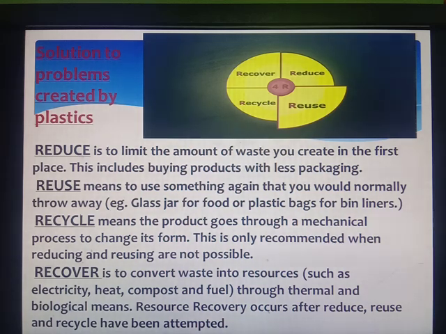Resource recovery occurs after reduce, reuse and recycle have been attempted. So we should follow this 4R principle, and it can help us to get a solution to the problem created by the plastics. With this topic, we come to an end of this chapter.